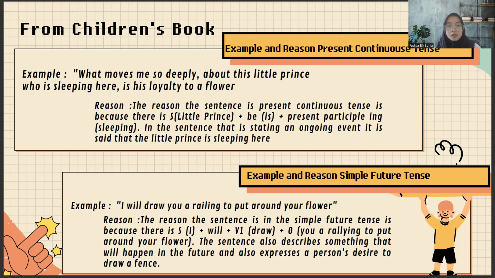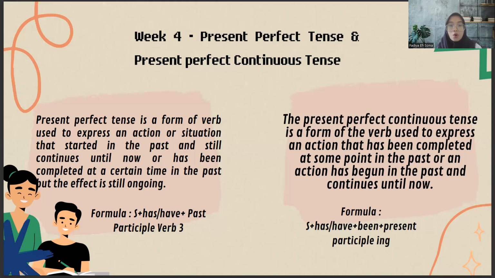So next, week 4 is about present perfect tense and present perfect continuous tense. Present perfect tense is a form of verb used to express an action or situation that started in the past and still continues until now, or has been completed at a certain time in the past, but the effect is still ongoing. So the present perfect tense has the formula: subject plus has or have plus past participle, verb 3.